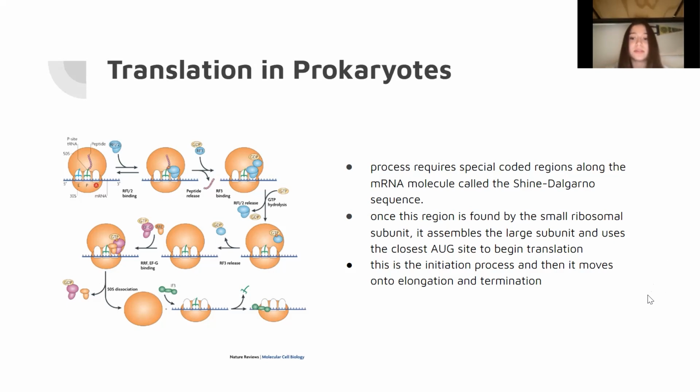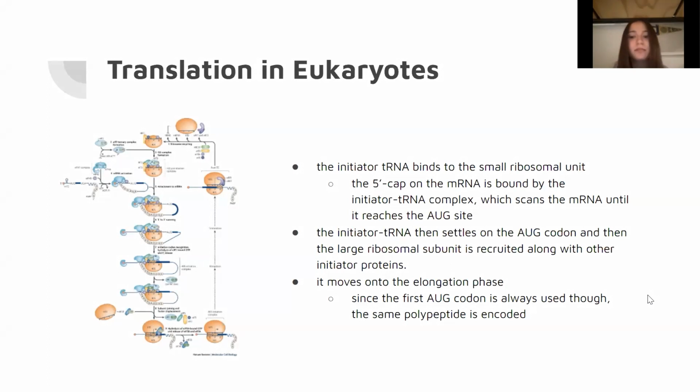And then in eukaryotes, the initiator tRNA binds to the small ribosomal subunit. Here, the 5' cap on the mRNA is bound by the initiation complex, which scans the mRNA until it reaches the AUG site. The initiator tRNA then settles on the AUG codon, and then the large ribosomal subunit is recruited along with other initiation proteins. Then, just like in prokaryotes, it moves on to the elongation phase. Since the first AUG codon is always used, though, the same polypeptide is encoded.